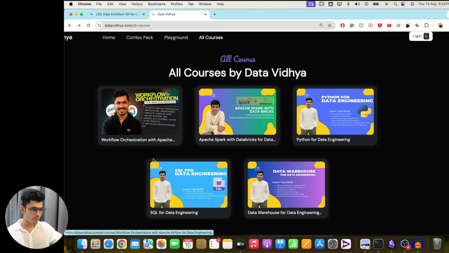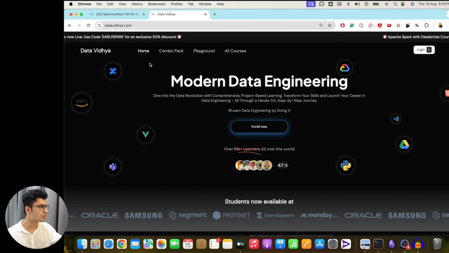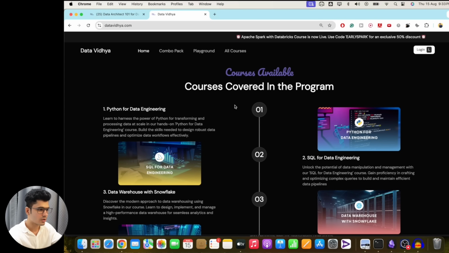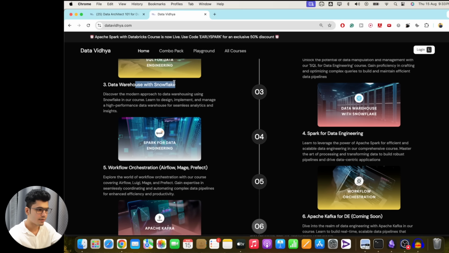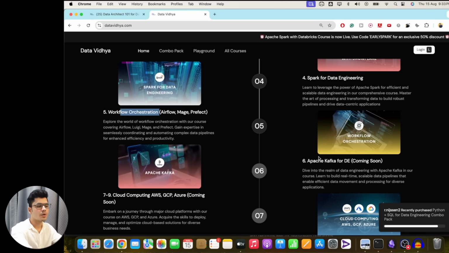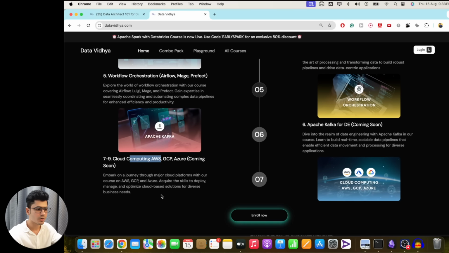For me, I have created this one step by step roadmap. I'm still building this entire thing, so you can go to this website, Data Vidya, and you will see I'm trying to build a course. Like first is the Python, then second one is the SQL, third one is the data warehouse, fourth one is the Spark with the Databricks, fifth one is the workflow orchestration. I'm currently working on the Kafka course. Okay, and then there will be a dedicated cloud computing course in the future.